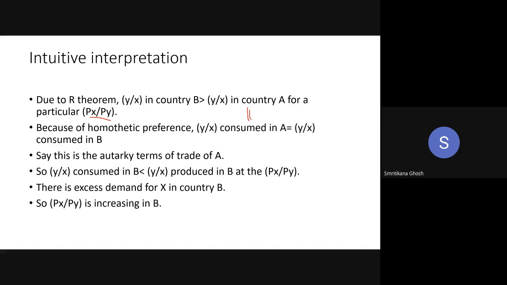Now, if Y by X consumed in A is equal to Y by X consumed in B, you can replace this by this one, right? You can write this here. Do you agree?